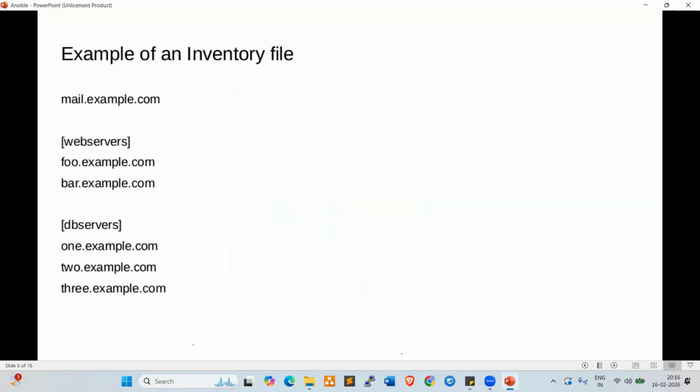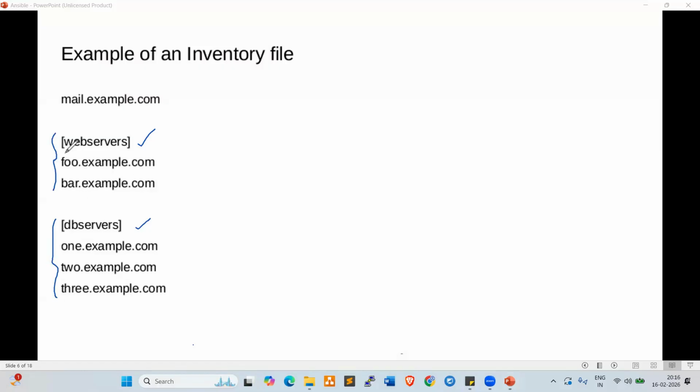Yeah, an example of an inventory file. So we are talking about inventories. Inventory is server information, right? We can collect all the servers' information and prepare it as an inventory. For example, here we have web servers and DB servers, right? A web server group and also a DB server group. These groups we need to segregate.